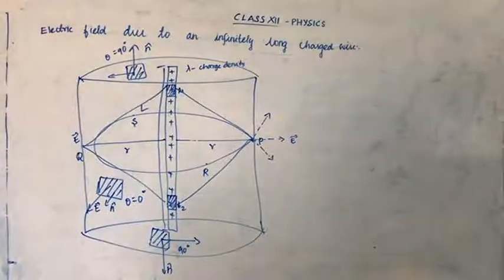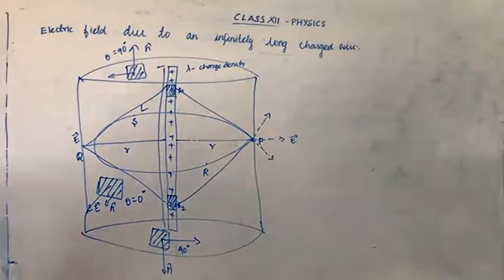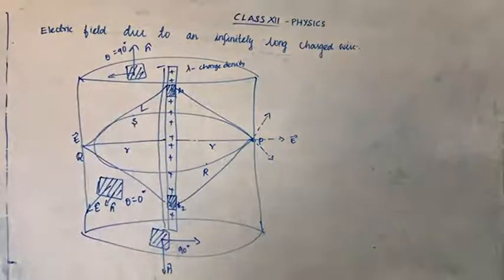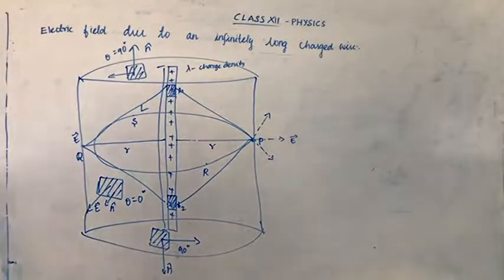So we choose two small charge elements, A1 and A2, on the wire, which are at equal distances from the point P. Now, the resultant electric field due to these two charges is radially away from the wire, and the magnitude of the electric field is the same at all the points on the circle of radius R. See the picture, now we have drawn a cylindrical symmetry.